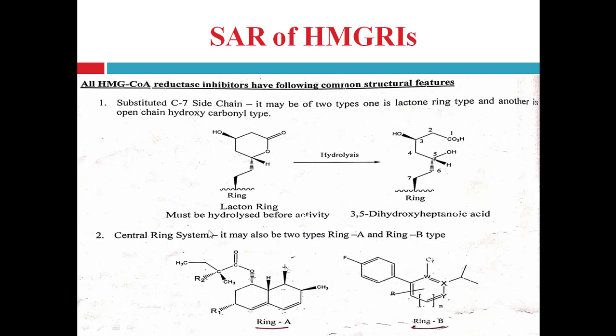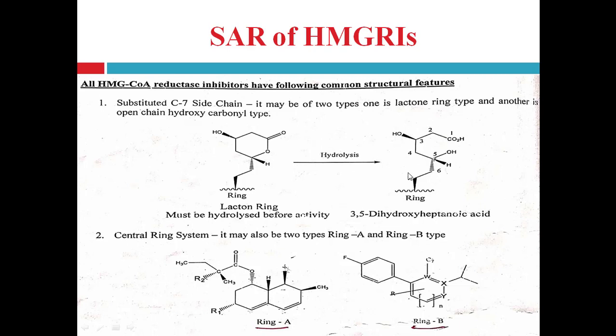As we discussed, if a lactone ring is present at the C7 side chain, then it must be hydrolyzed before showing activity, right? After hydrolysis of this lactone ring, the compound can produce the pharmacological response. The lactone ring is hydrolyzed to the open chain compound, that is 3,5-dihydroxyheptanoic acid, this one.